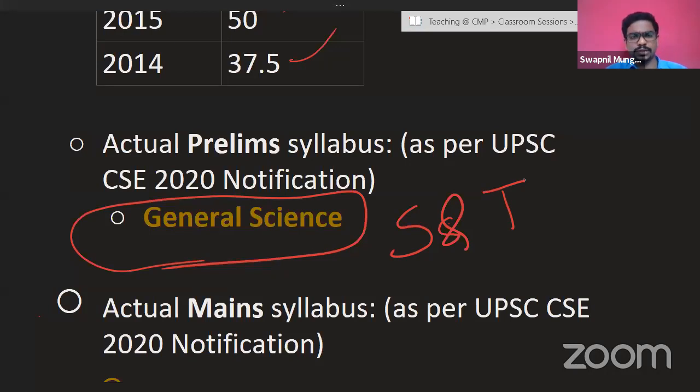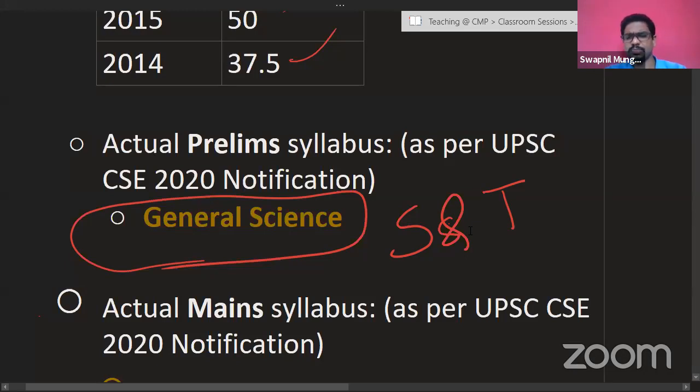What are the daily usages? What are the recent developments in science and technology, improvements in research and analysis? All those aspects are going to be more important rather than pure sciences or general science from an academic point of view. So definitely general science is going to be important. That is just the syllabus, but you have to remember that questions are going to be asked from the application part of general science, that is the technology part. So we have to rely on that.